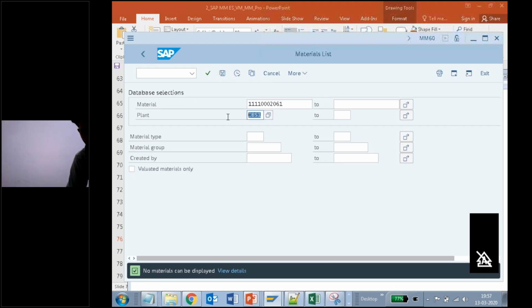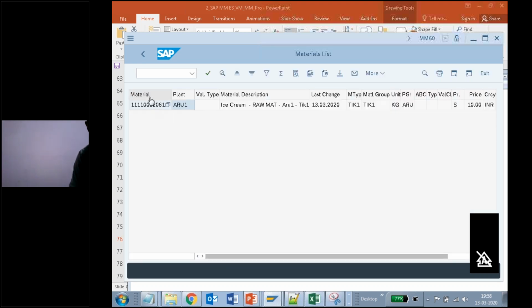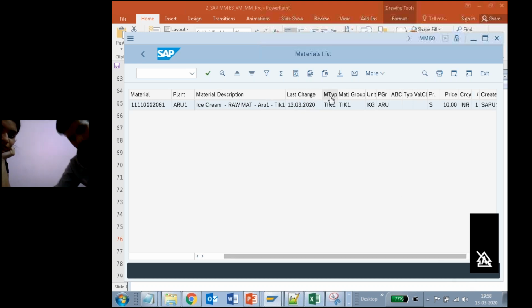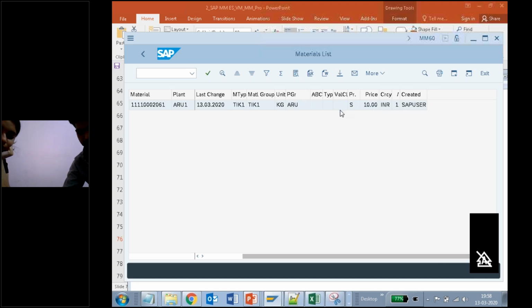What is my plant here? It is ARU1. So click on it. It shows the material is stored under this plant: valuation type, material description, last change, which means just now we changed it, material type, material group, unit, purchasing group. Whatever information we have given is logged by the SAP user I logged in with.